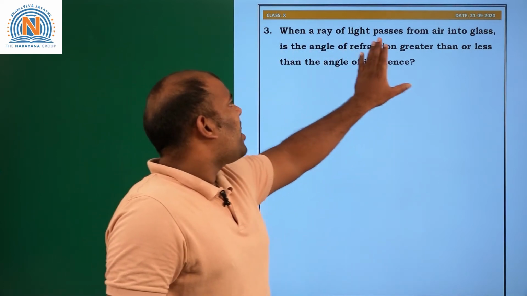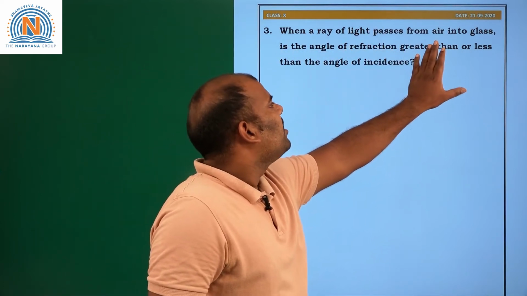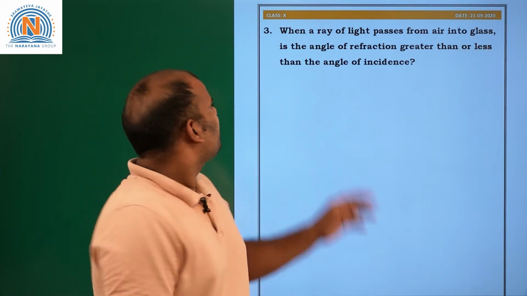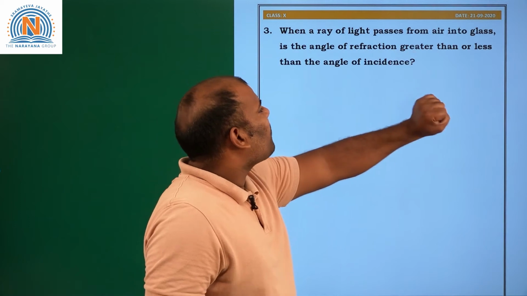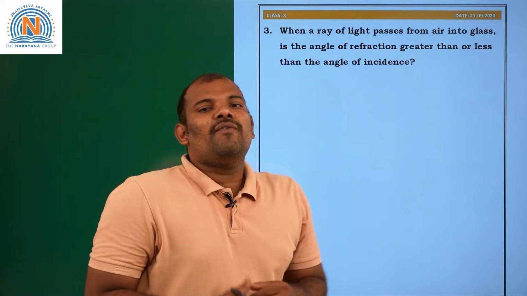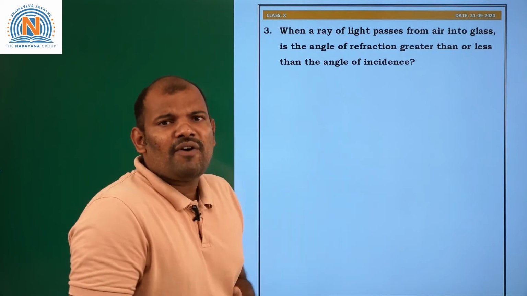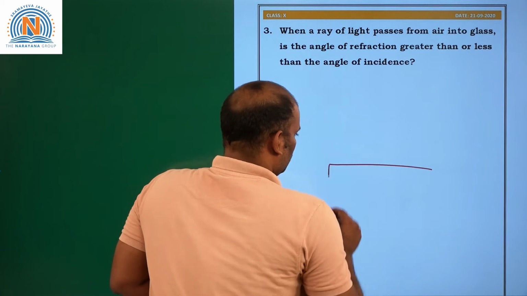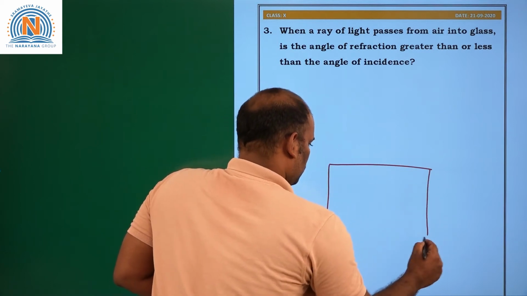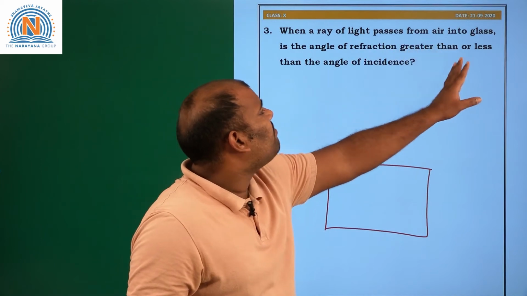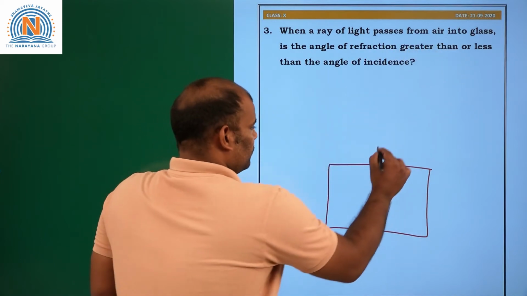When a ray of light passes from air into glass, is the angle of refraction greater than or less than the angle of incidence? Let us see with the help of diagram. See here, the ray of light passes from air into glass.